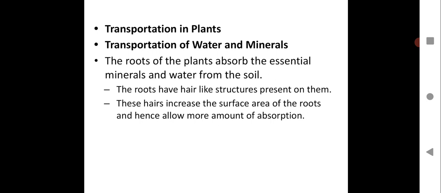They increase the surface area so that more absorption of water and minerals can happen, because there are fine hairs in abundance. They are large in number, and hence will allow more absorption, which is required by the plants.